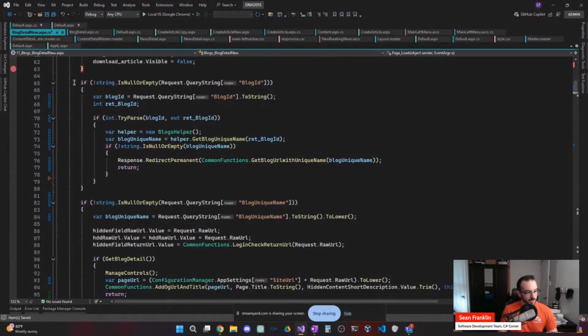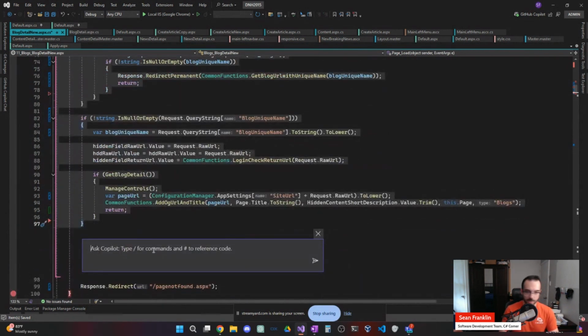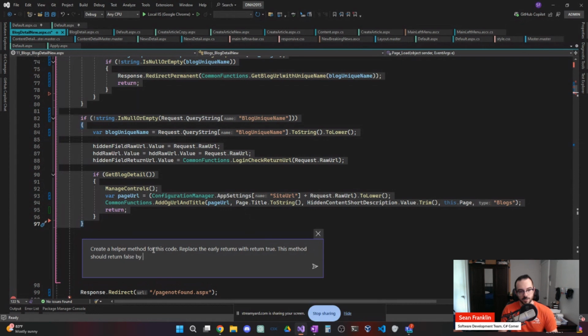One thing I can do to make this even better is to break it out to a helper method. So we're not making major sweeping refactoring changes here. Breaking some code out into a helper method can be a good way to make code a little bit cleaner without having to think about it too much. So I'll say, create a helper method for this code. Replace the early returns with return true. This method should return false by default.